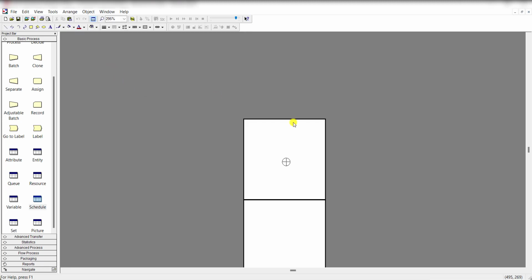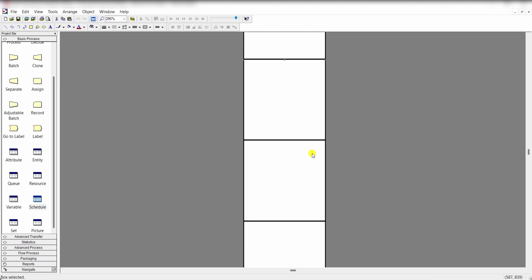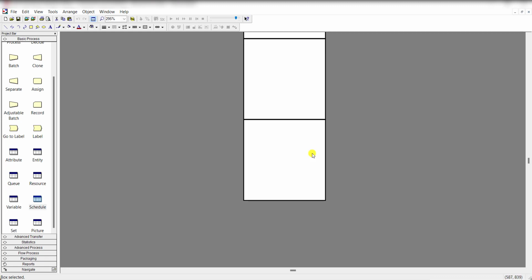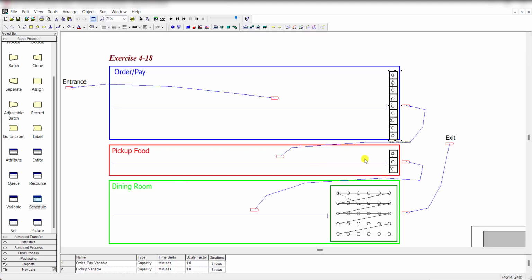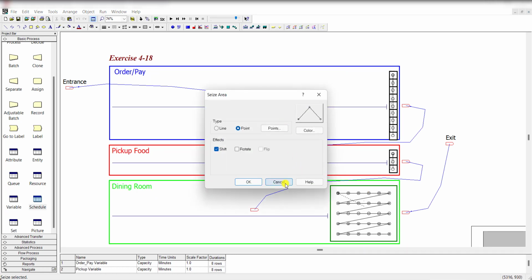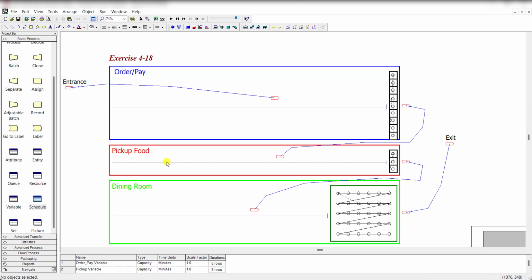For idle state, simply insert these boxes, exactly for pick up food, and this one is the dining room queue or seize area. This one is the pick up, this one is the order pay.